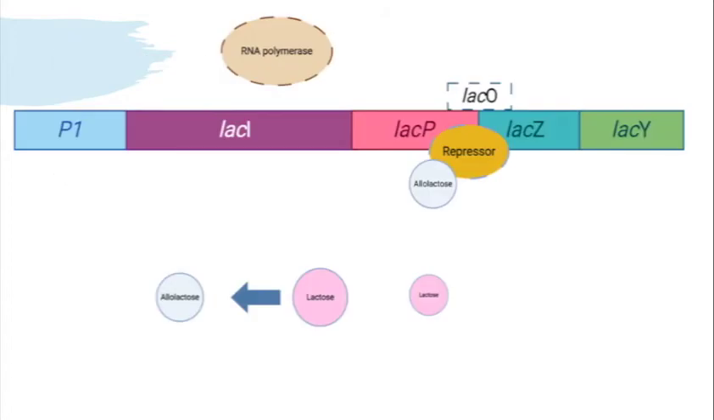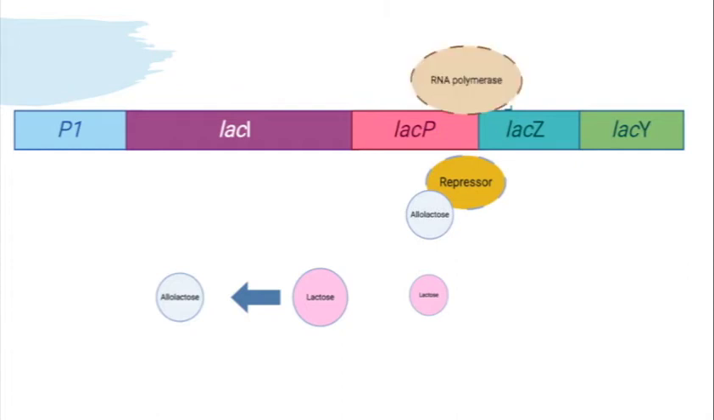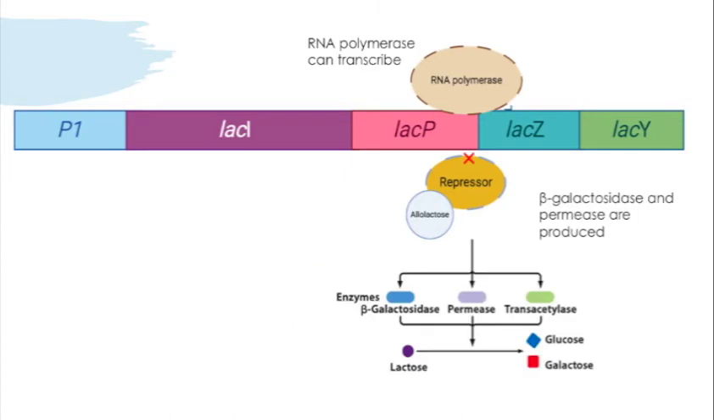Now let's look at what happens when we do have lactose. So what's going to happen is lactose gets converted into allolactose, which binds to the repressor protein, making it inactive, and it can no longer bind to the operator. Now, RNA polymerase can transcribe the structural genes, so we get production of beta-galactosidase and permease. Our brake has been shut down, and now the car can move.